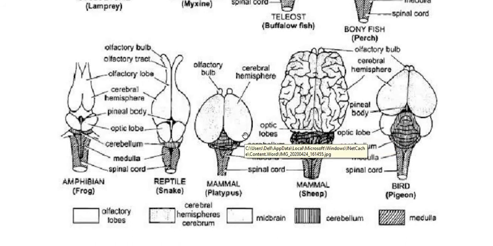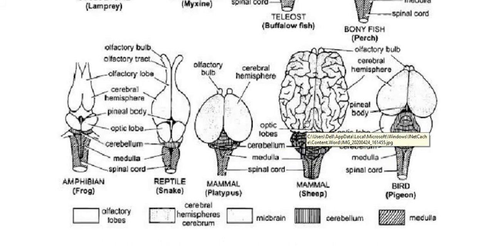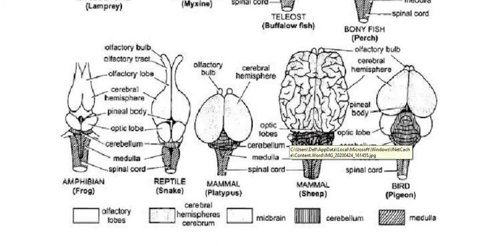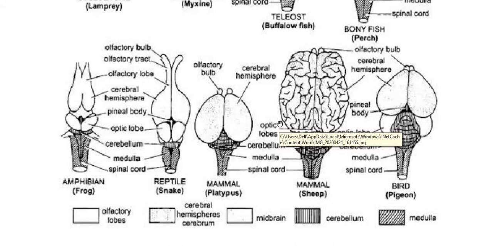When compared with the other examples up to birds, we can say the brain is proportionately much larger in mammals, and the cerebral hemispheres are also much larger and more developed than in the other examples. Here the cerebral hemispheres in Prototheria, Eutheria, and also Metatheria are very smooth, and they are large.